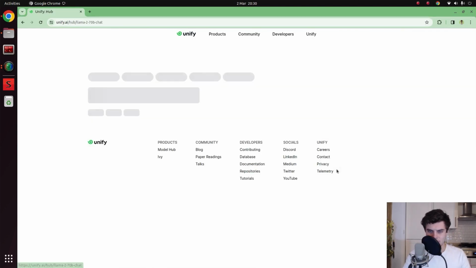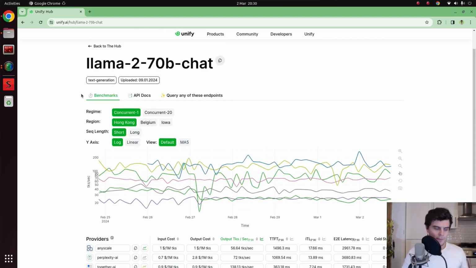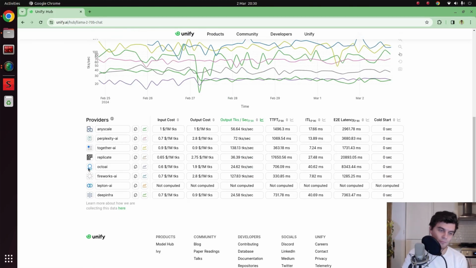For this demo, let's do Llama 2. And just a quick recap again. Typically what you would do is select the provider, select the model, so you'd copy the name of the model and then do @provider. So Llama 2 7 chat @provider name.